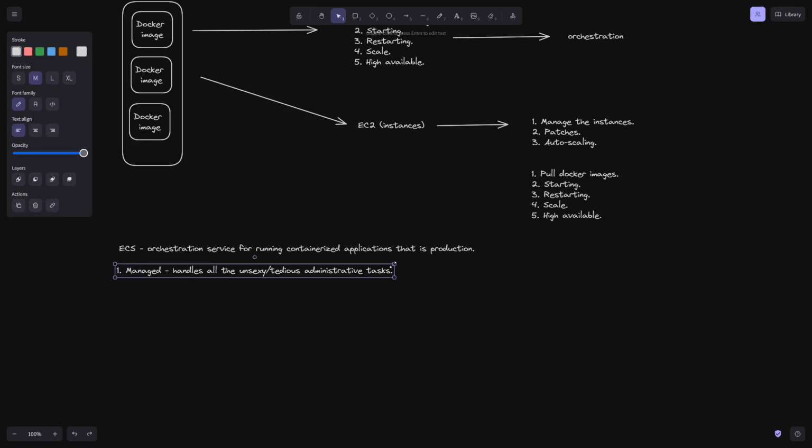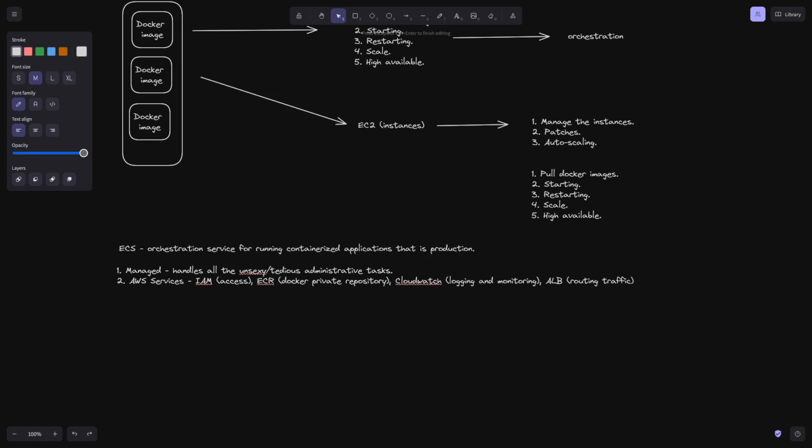But because it's running on AWS already, there's a couple of advantages as well, because it means that we can also integrate it with a ton of AWS services. So think of, for example, IAM. We can use IAM for managing access. We can use ECR, which is Elastic Container Registry, for keeping our Docker images privately. It's a private repository. We could use CloudWatch, and this is obviously for logging and monitoring purposes. We could use load balancers for routing traffic.